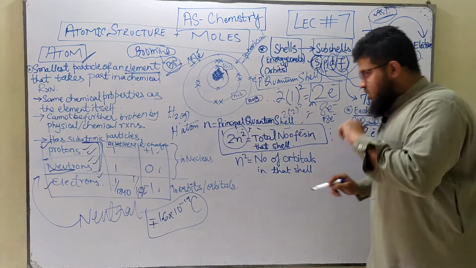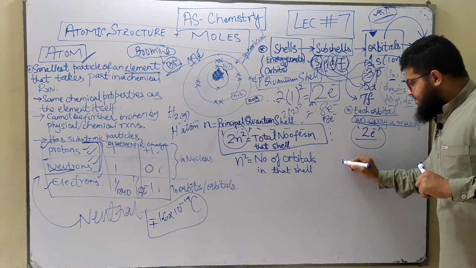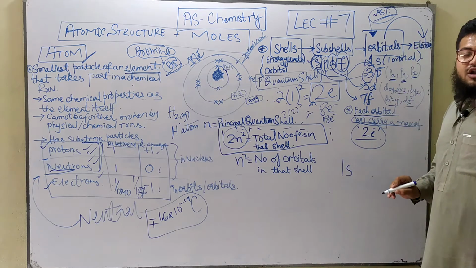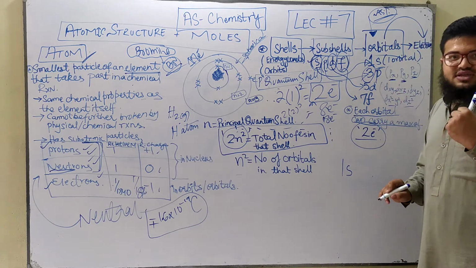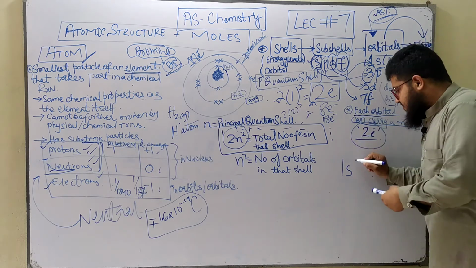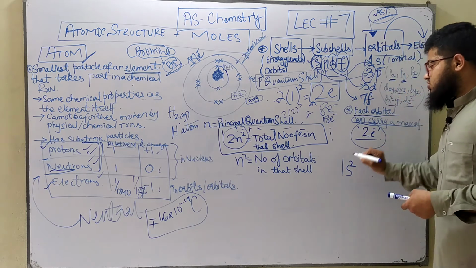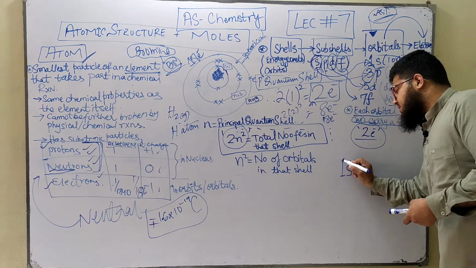What do I mean by this? Basically, if I have this 1s orbital, in this 1s orbital I can only accommodate 2 electrons. I cannot accommodate more than 2. And the electrons are shown by the superscript, the power of this s. This is how you show the electrons present in the 1s orbital.